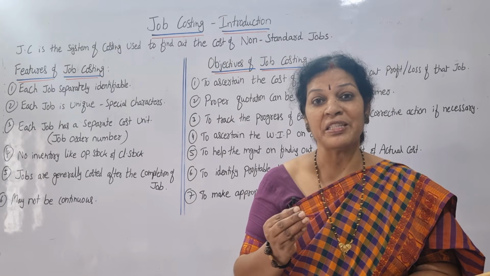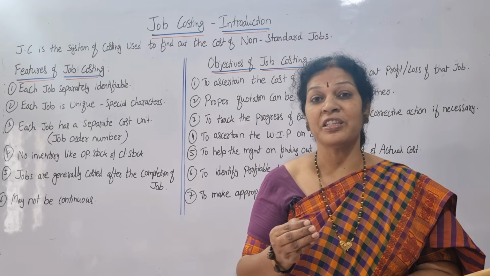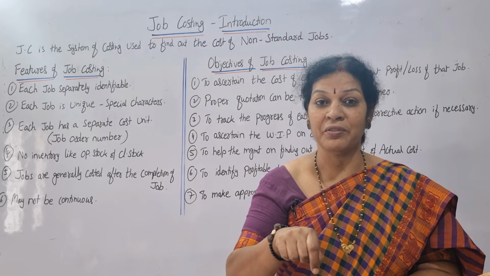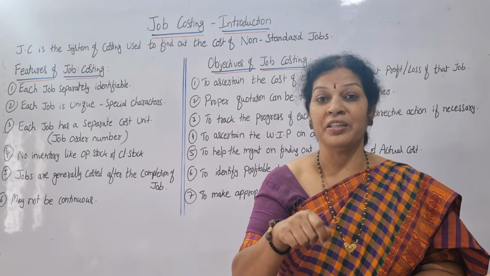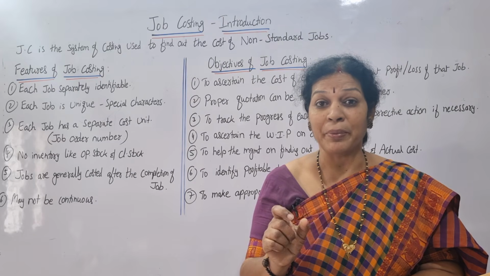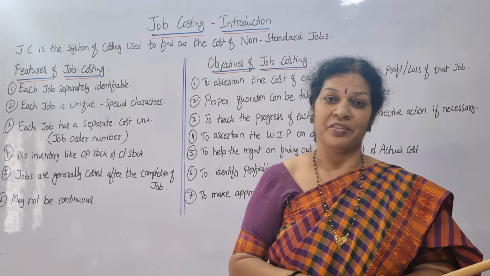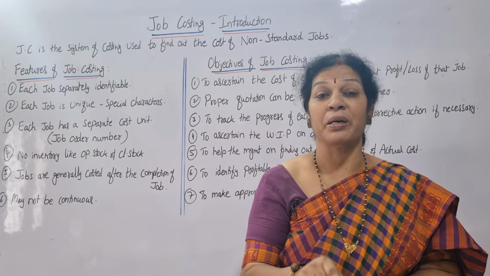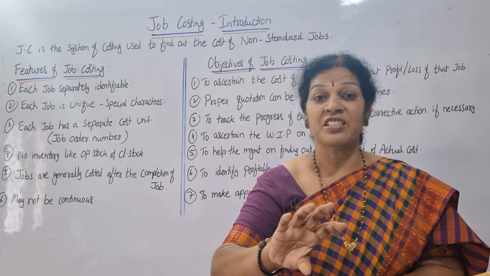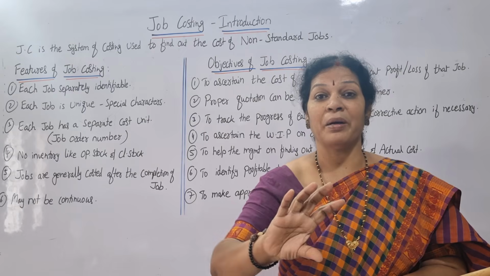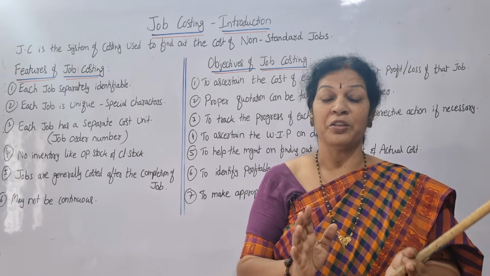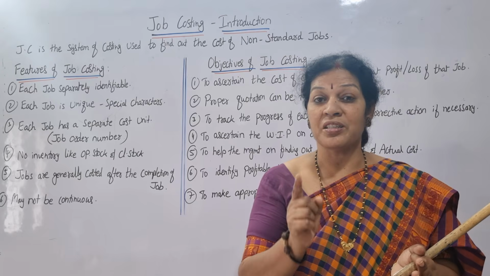They have some specifications. According to their wish and their demands, we have to prepare a different product or different assignment to deliver to the customer. It means a customized product, customized work we are delivering to the customer. That is why we say it is job costing.